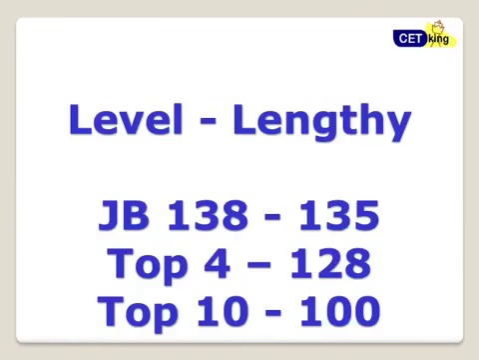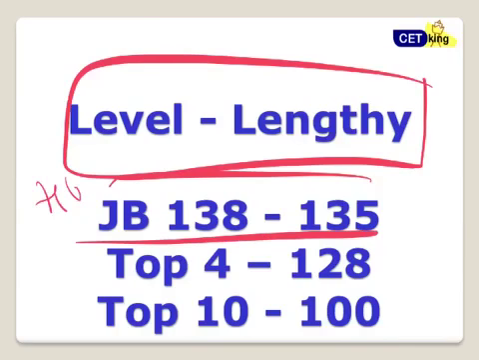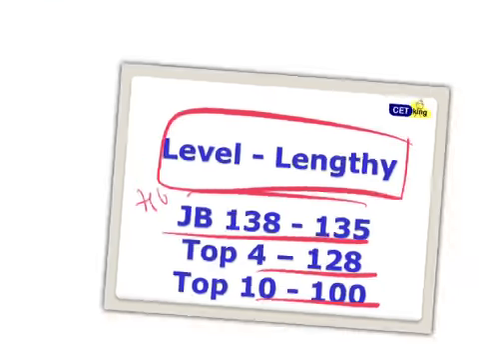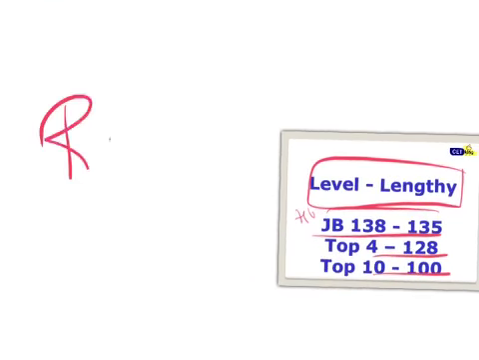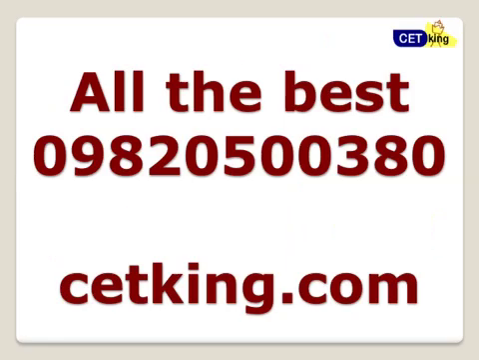Level of difficulty overall was a lengthy paper. So the JBIMS cutoff for HU open category will be 138 to 135. Top 4 128, top 10 around 100 marks. Detailed cutoff for the other categories and OHU and OMS is available on our site cetking.com, or you can also see that on my Facebook wall. Just search for me on Facebook and please add me, Rav Singh. Please see my page, and the cutoff is loaded on the wall.